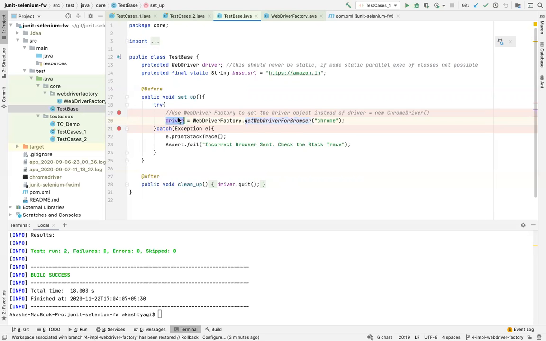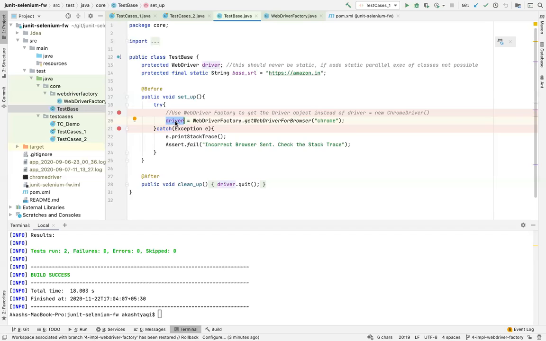And now driver equal to WebDriverFactory.getDriverForBrowser, and you are passing the string Chrome. So you're not using any new keyword, you are just passing the Chrome string, and this will return you the Chrome driver. If you want Firefox, for example, then you will pass Firefox here, and it will give you the driver.